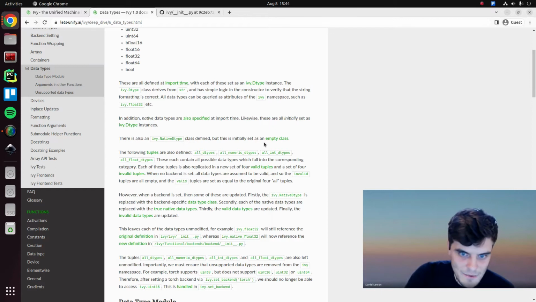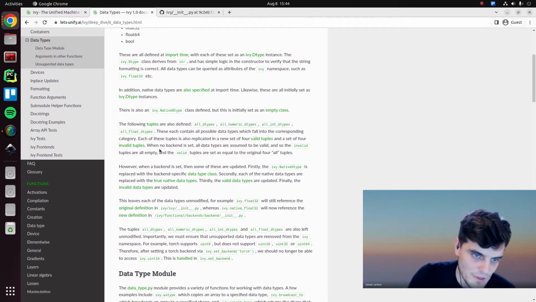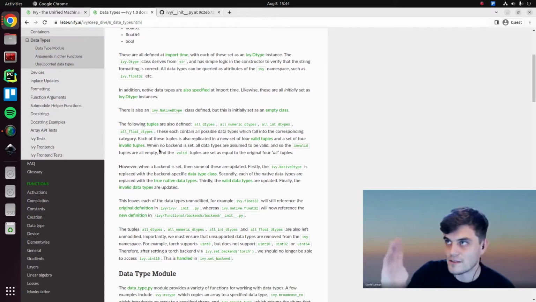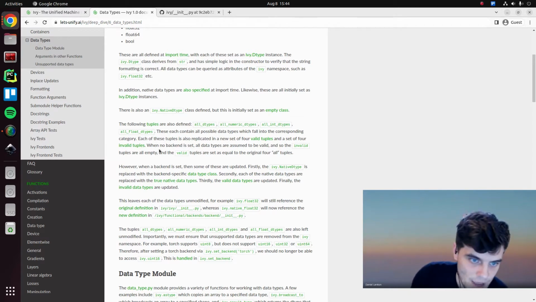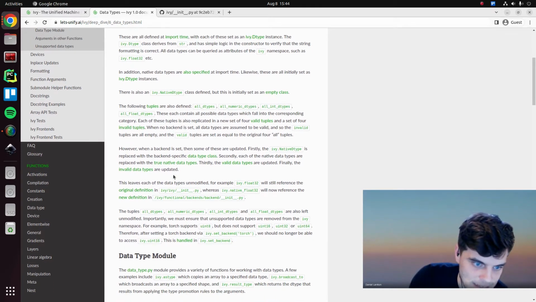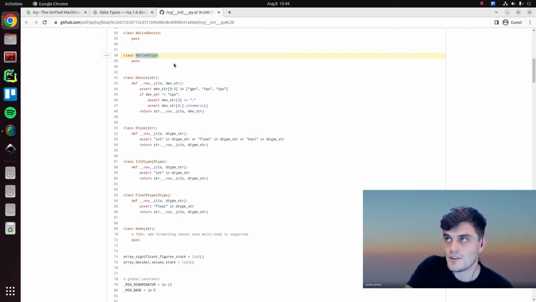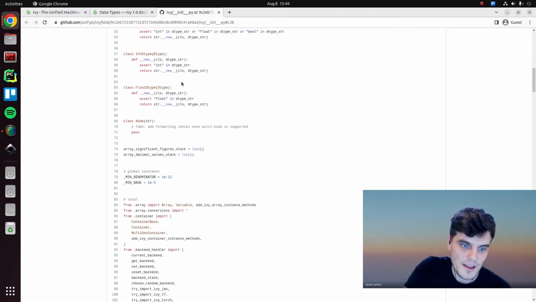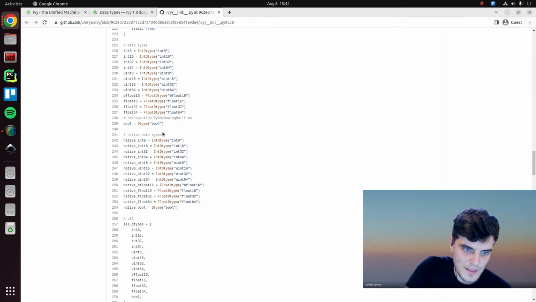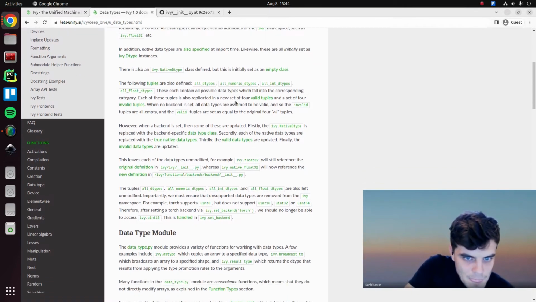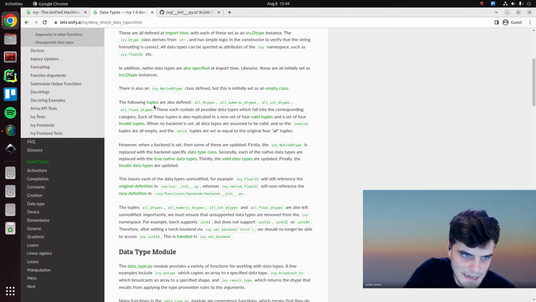Now, in a similar way to how we do things with other things, such as the native array and so on, we then overwrite these when we're setting the backend. So the native data type is overwritten with a specific version, such as torch data type, etc. And likewise, the native data types here are also overwritten with framework-specific data types. Actually, I think I explain that a little bit later, but I jumped the gun a little bit there.